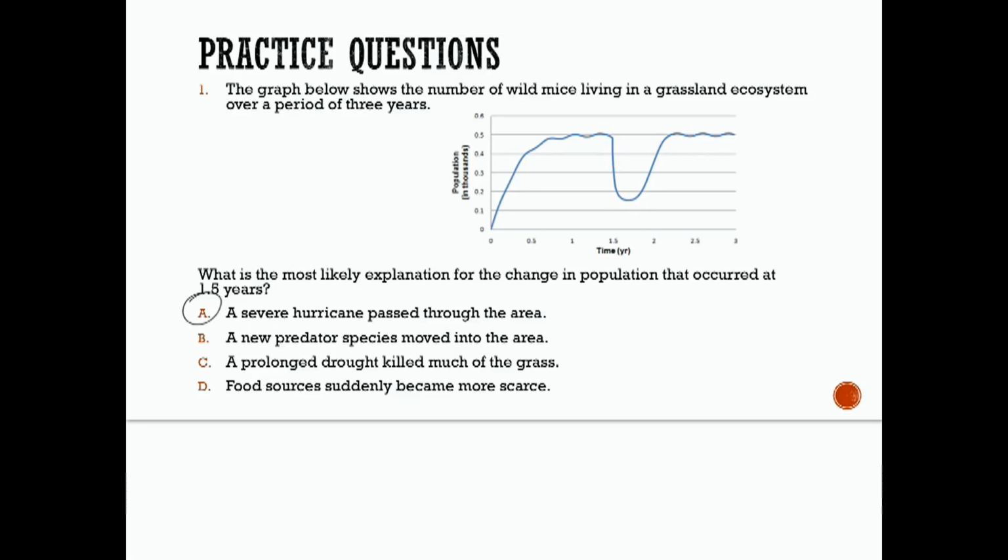Once the event has passed, populations usually return to their original size, as long as a minimum number of individuals survive that hurricane and are able to reproduce to reach their carrying capacity again. If you look at the other answer choices, you would not expect the graph to move back up to its carrying capacity.